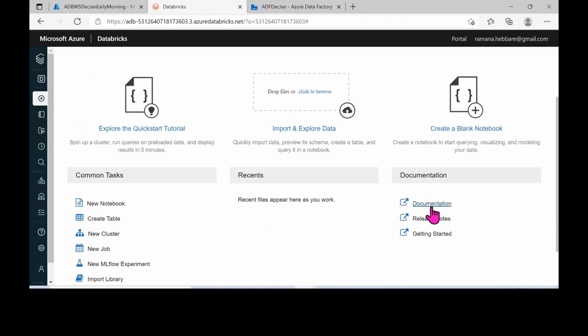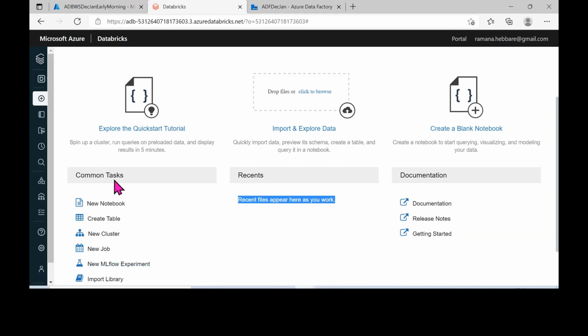And then this is for the Databricks related release notes. What are the different release notes versions available? Those few documentation related concepts are available here. So if you have time, just go through these release notes and documentation. Under the recents tab, if you have created a notebook, a cluster, or performed anything, those will be available inside your recents tab here. Those will be displayed here.